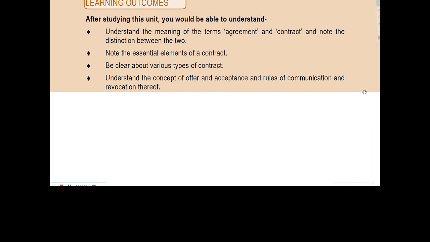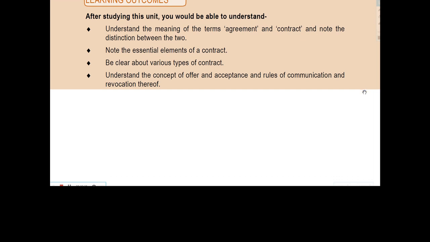We will see the essential elements of the contract. What are the essential elements of the contract? First is lawful offer and acceptance. Second is intention to create legal relationship. Third is lawful consideration. Fourth is capacity to contract. Fifth is free consent. Sixth is lawful object. Seventh is express agreement not declared to be void. Eighth is possible to perform. Ninth is legal formalities. Tenth is certainty.